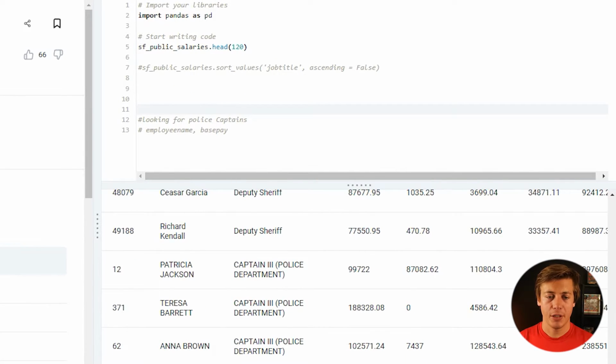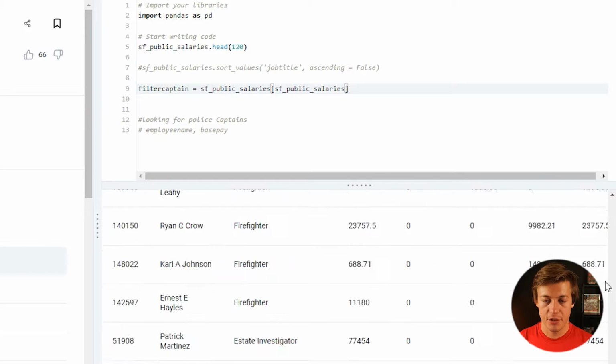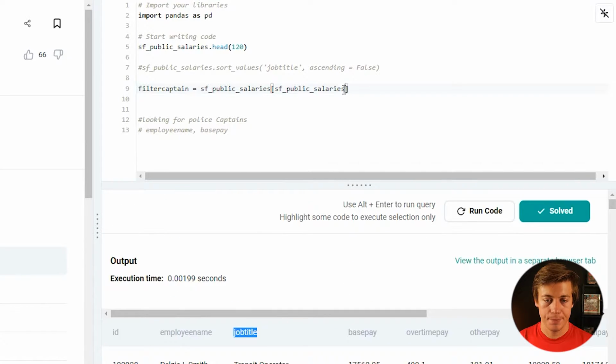So now that we know captain, let's filter this out. What I'm just going to do is filter captain equals, and then public salaries like this. I'm going to open this up with brackets. And then I'm going to also put again the job title. I think that's what it is called, right? So let's put that in here.